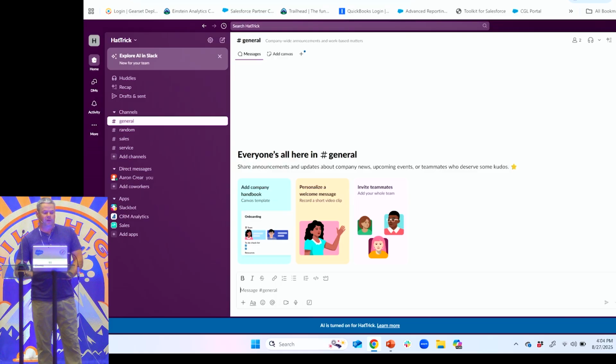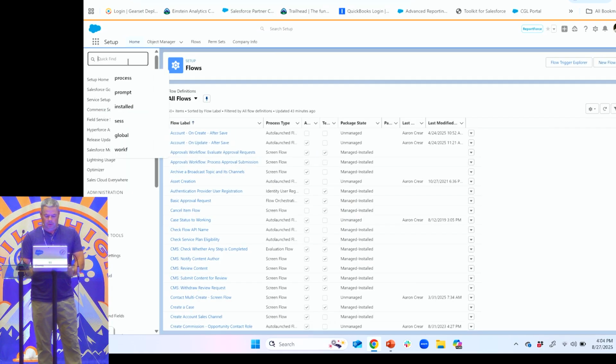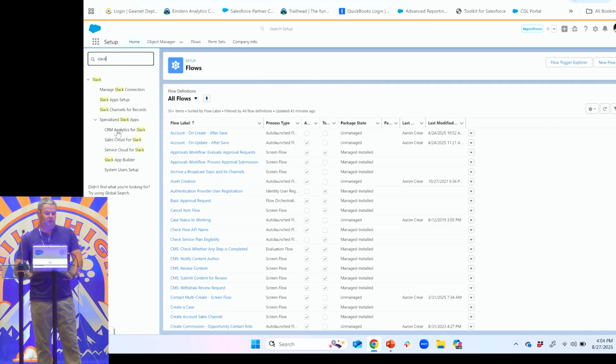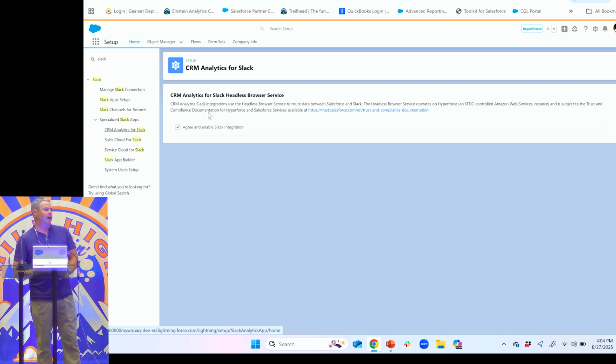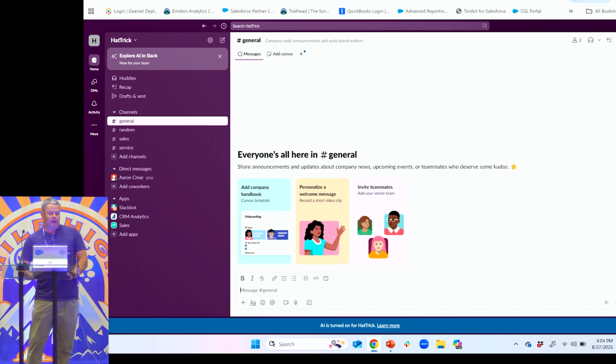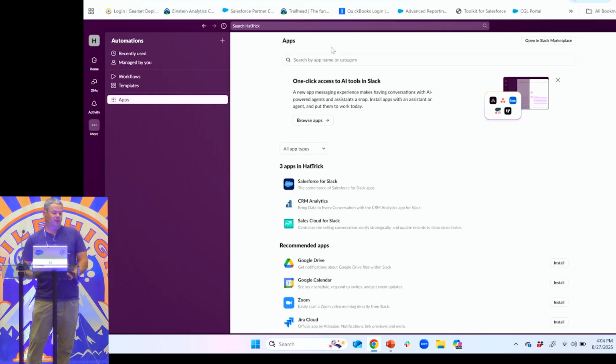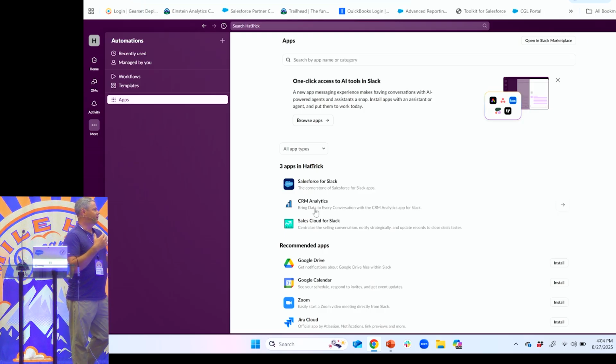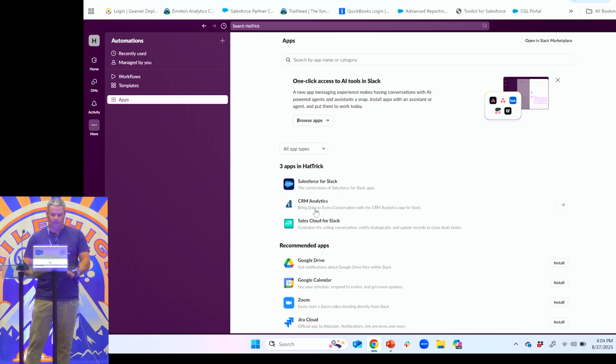So the first thing we need to do in setup is just check this little box here. That's just saying we can connect that app to our Salesforce instance. Super simple to do. Then on the Slack side, we need to install the app. I have it right here, but if you've never installed an app in Slack, all you've got to do is hit that little plus button, search for it, and then you'll install it. You do have to be an admin on both sides to do this step. It's going to basically open a window. You'll have to give it allow access and then authenticate, and then you're off and running. So pretty simple to do.